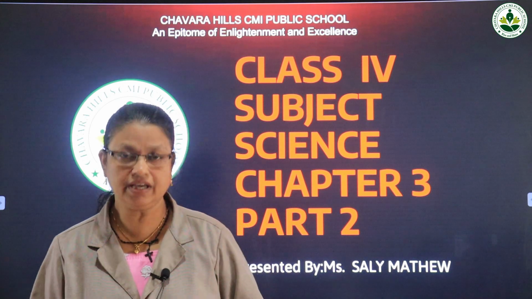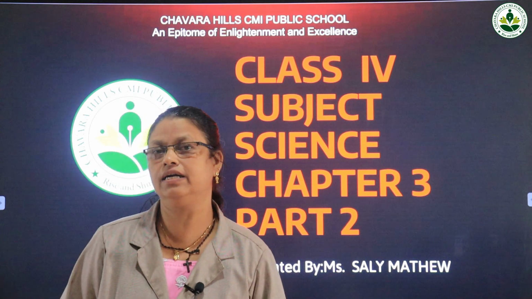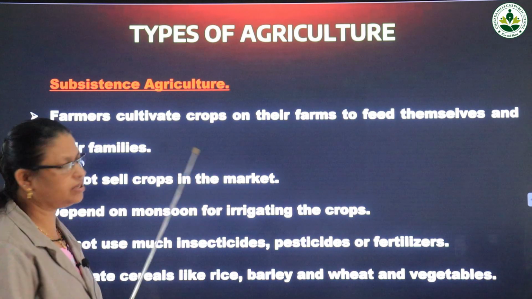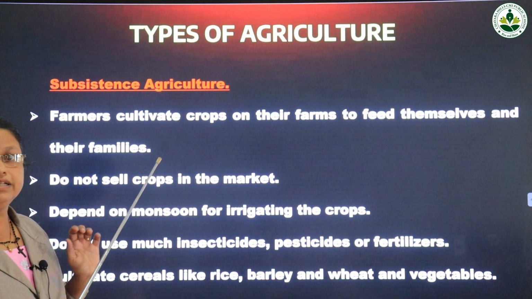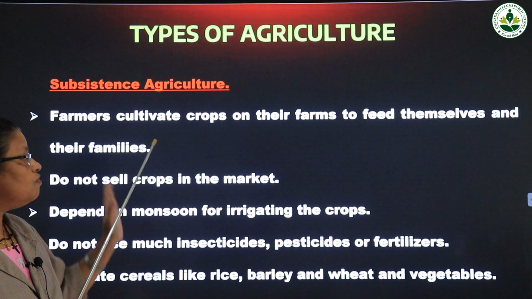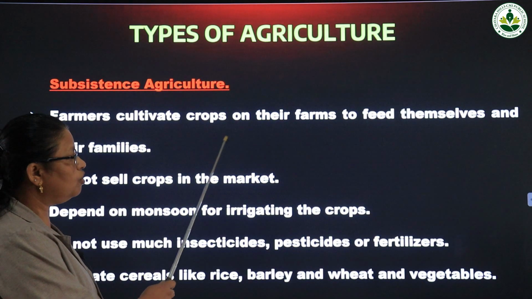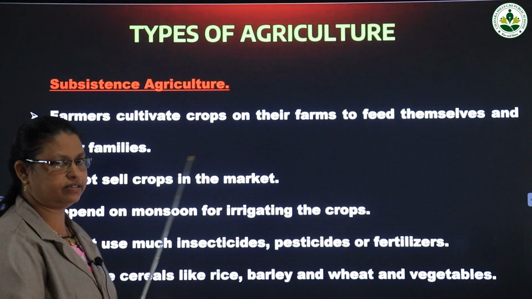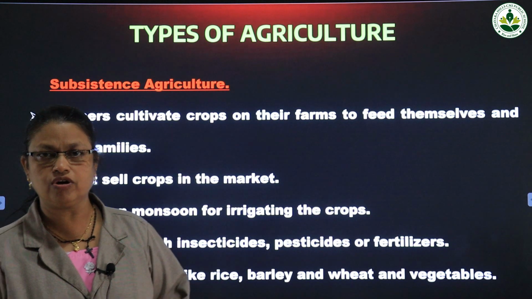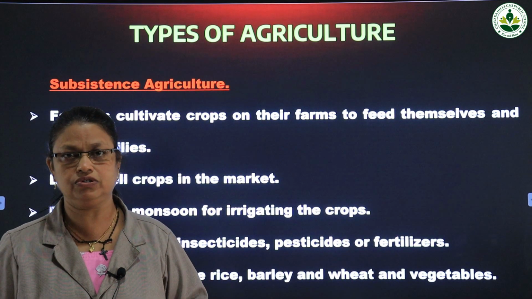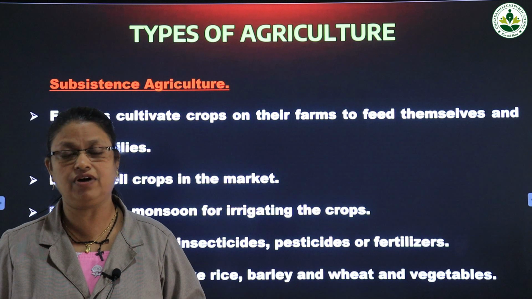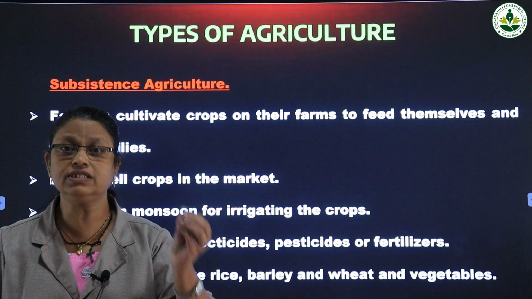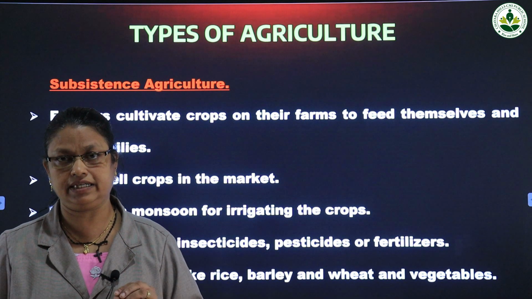The first one is subsistence agriculture. In this method of agriculture, farmers cultivate crops on their farms to feed themselves and their families. That means they cultivate crops only for their own use. How much is needed for their family, that much only they cultivate. And they do not sell the crops in the market.